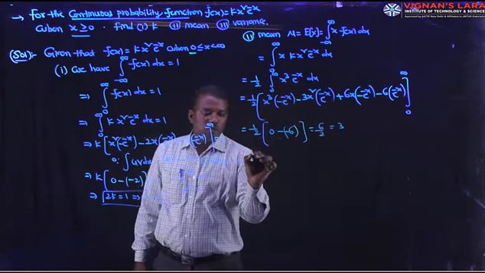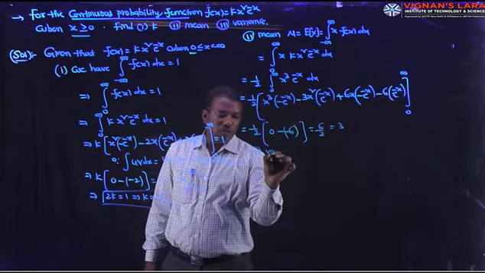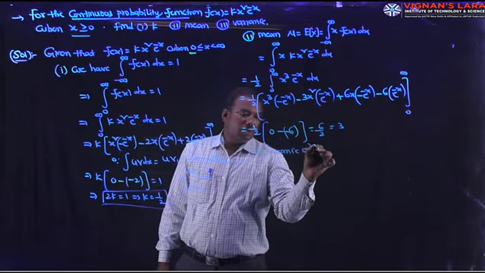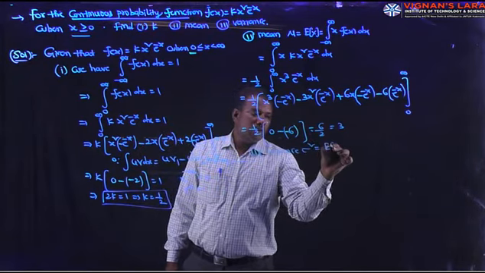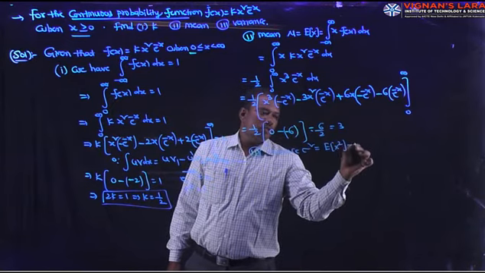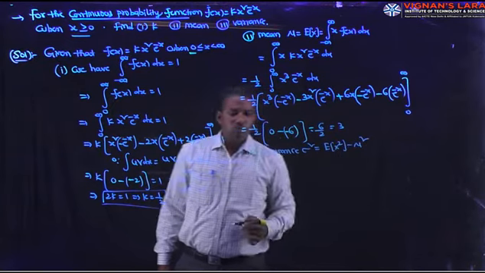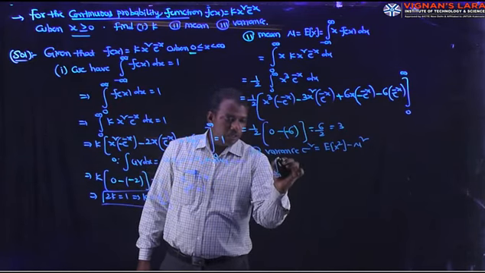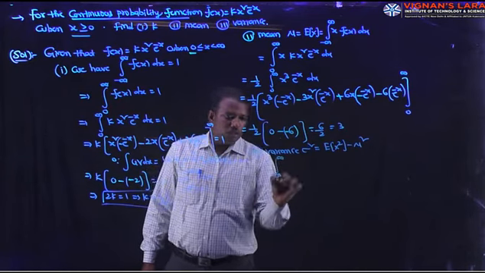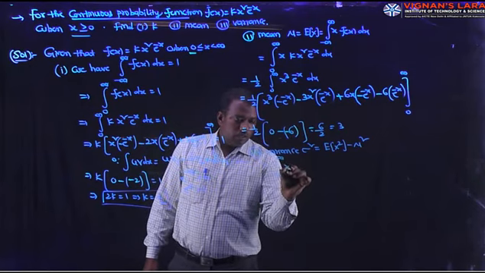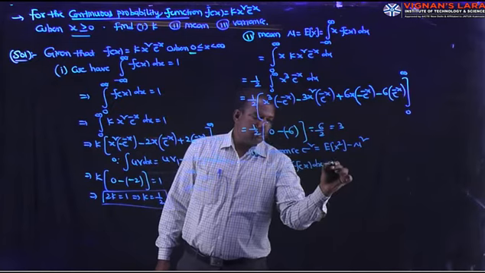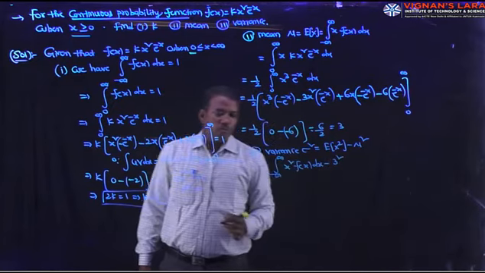And coming to the third and last one, variance. Variance, sigma square is E of x square minus mu square. And what about E of x square? It is minus infinity to plus infinity x square into f of x dx minus 3 square, since mu is 3.